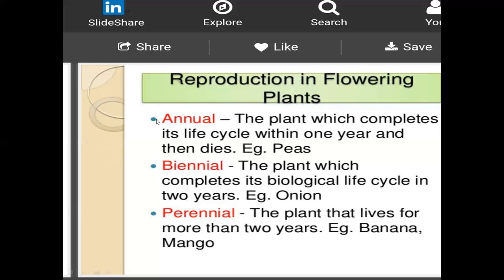So there are 3 types of flowering plants: annuals, biennials, and perennials. If the lifespan is 1 year, it is called annual. If the lifespan is 2 years, it is called biennial. And if the lifespan of the plant is more than 2 years, it is called perennial. These are the different types of flowering plants. So in flowering plants, how does reproduction take place? Let's think about that.